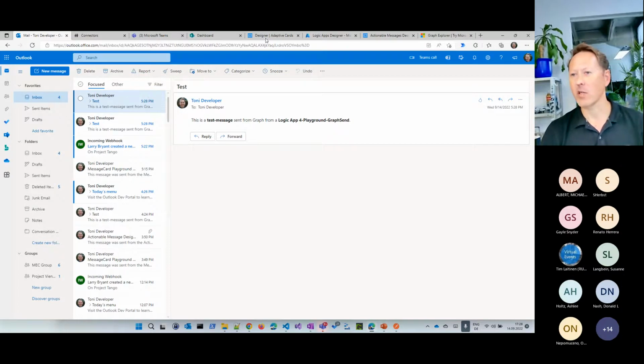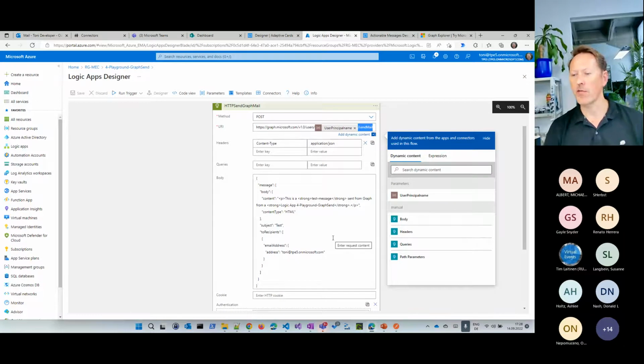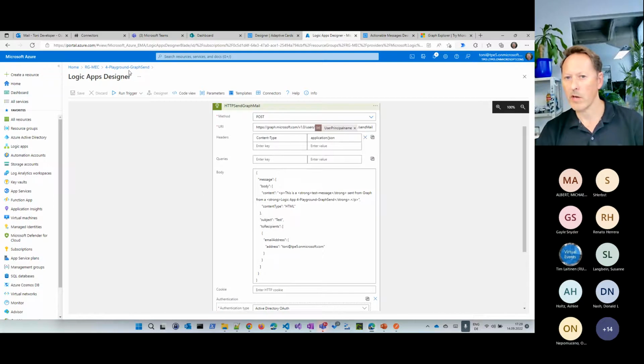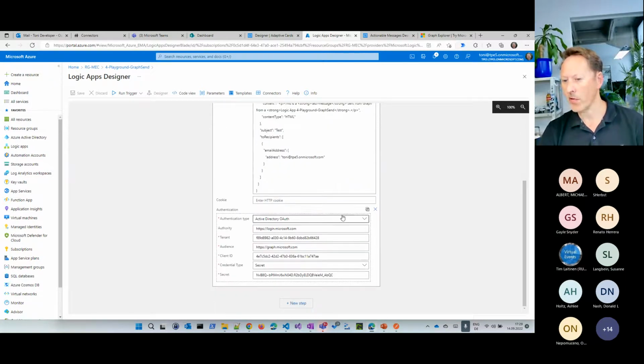And this is exactly what this Logic app here does. So that's the basic for sending an email from a service. Of course, I need to have permission to send from that mailbox. In my case, I have a parameter here and say the sender for that email is, in my case, this account here. So this works very well. What I need to do, if I do it from a business process, I need to authenticate against that endpoint. And you can do this with various methods here. And I've used the simplest method here.